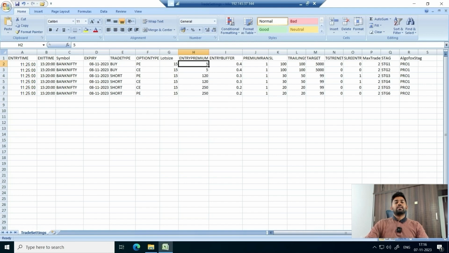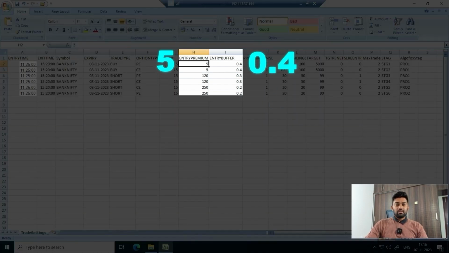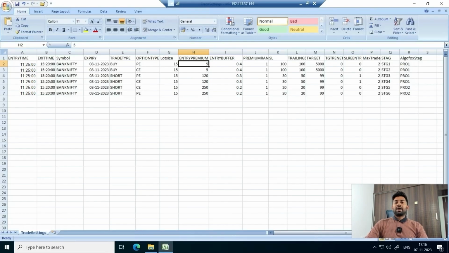So let us say when I say entry premium is 5 and buffer as 0.4, 0.4 effectively means 40%. So 40% of 5 becomes 2 rupees. So now my Python will search 5 plus 2 and 5 minus 2, that is in the range of 3 rupees to 7 rupees. So any premium in the range of 3 rupees to 7 rupees will be executed.